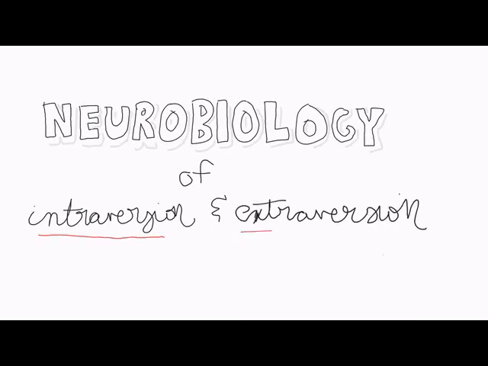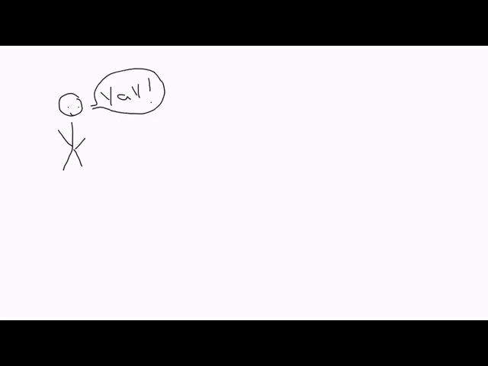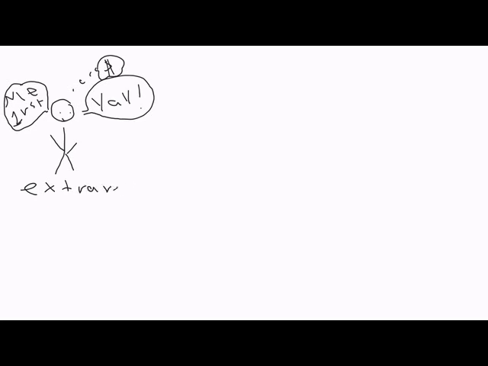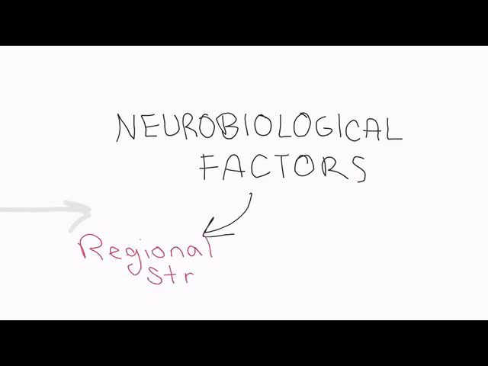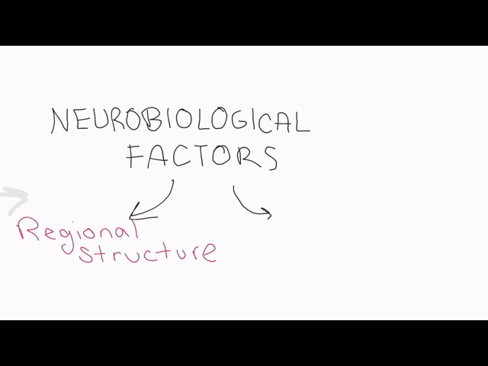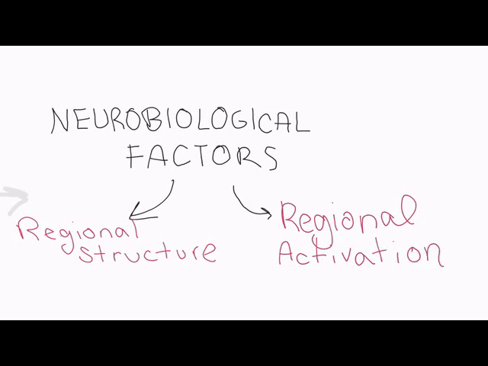Research shows that differences in the personality of extroverts, those who are more enthusiastic, assertive, and reward-driven in social interactions, and introverts, who are less socially enthusiastic and sensitive to social rewards, may be the result of neurobiological factors, like the differences in the brain's regional structure and regional activations during certain processes.